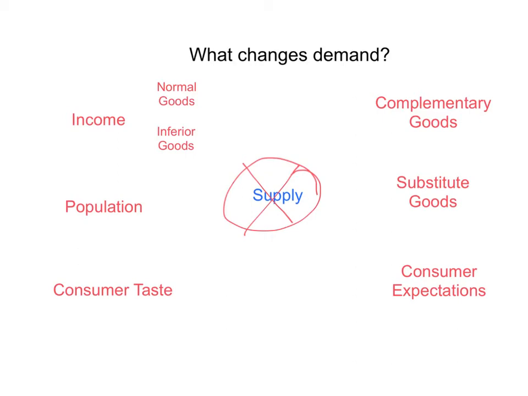Population is pretty self-explanatory. If the population goes up, demand for most things goes up, and if the population goes down, then demand for most things goes down. Consumer taste is also pretty explanatory. If people just decide that they like something more than they used to, then demand for it will go up, and if they lose taste for that thing, then demand for it will go down.